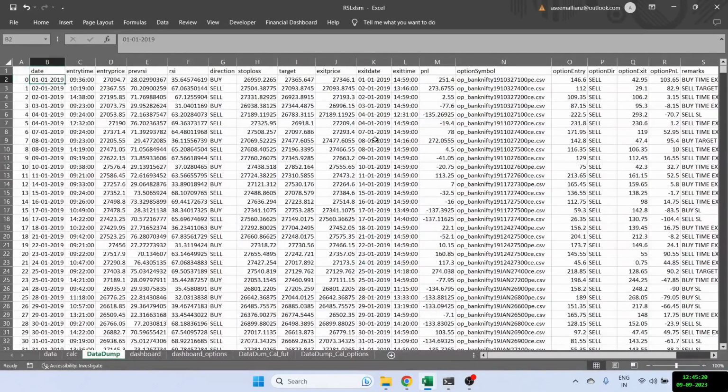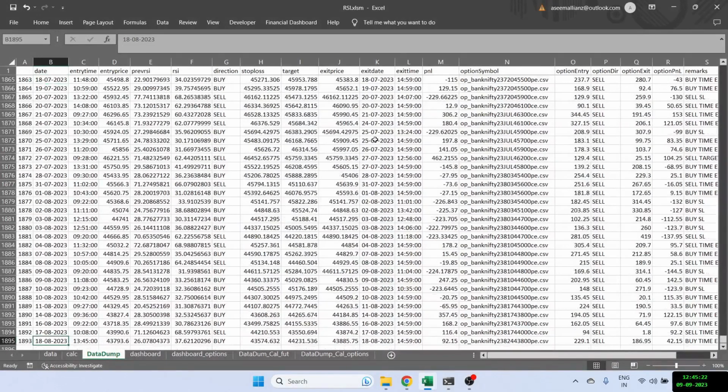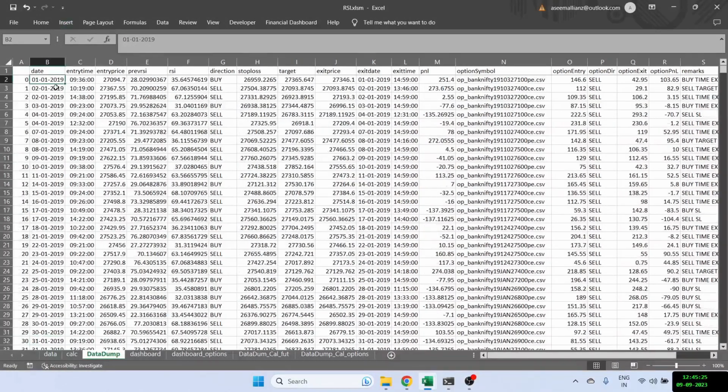I have tested since 2019 all the way till August 2023. So here we have the entry time on a 1 minute candle. We have the entry price, and this entry will come either as a buying or a selling. So when does a buying come? I'm showing you the previous RSI and the current RSI. As you can see here, the RSI went from below to above, so we've got a buying trade, and here it went from above 70 to below 70, so we're getting a selling trade. So this shows me the direction. I have also calculated the stop loss and the target, and finally the exit price.